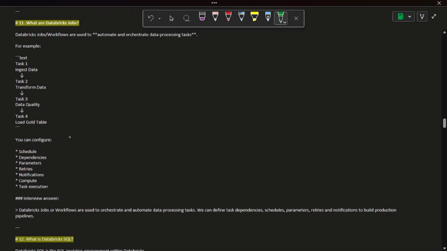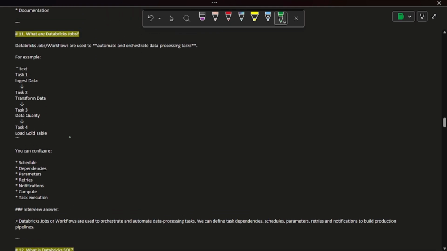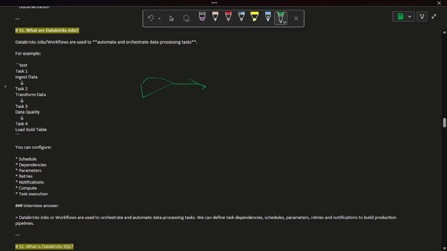Databricks jobs. Databricks jobs are workflows used to automate and orchestrate data processing tasks. In simple terms, this component is available in this UI, and it is responsible for creating and orchestrating our jobs. We can have different tasks, like ingestion, transformation, data quality, and loading. All these we can create as a single workflow. Inside this we can have all these tasks, and we can schedule this using Databricks jobs.